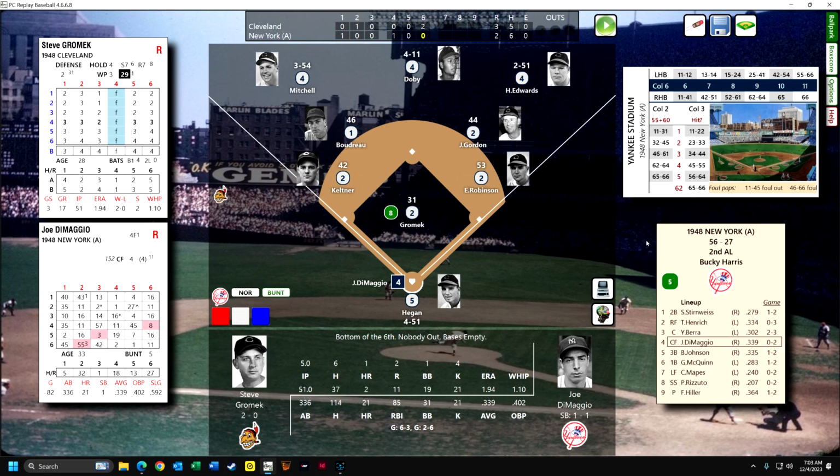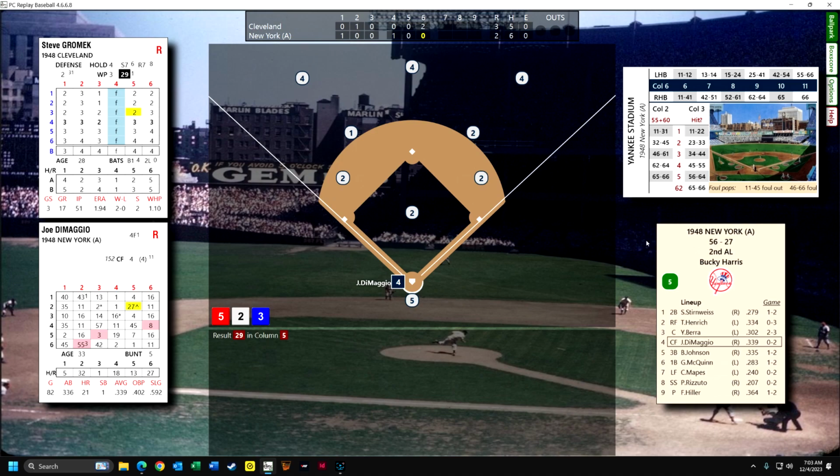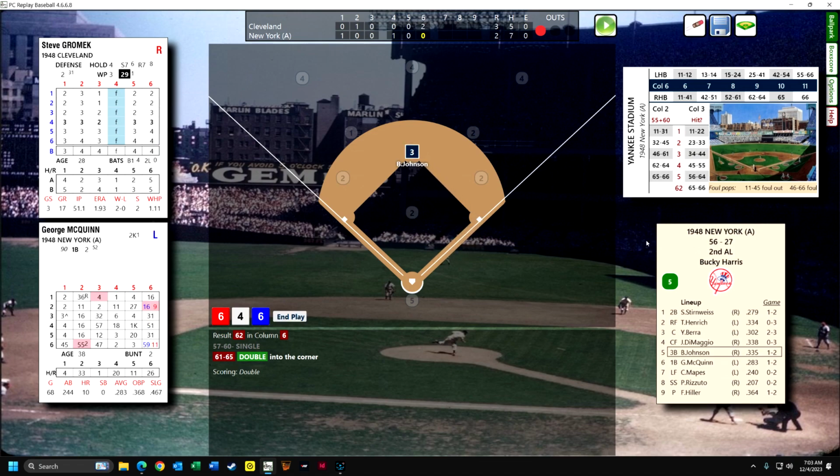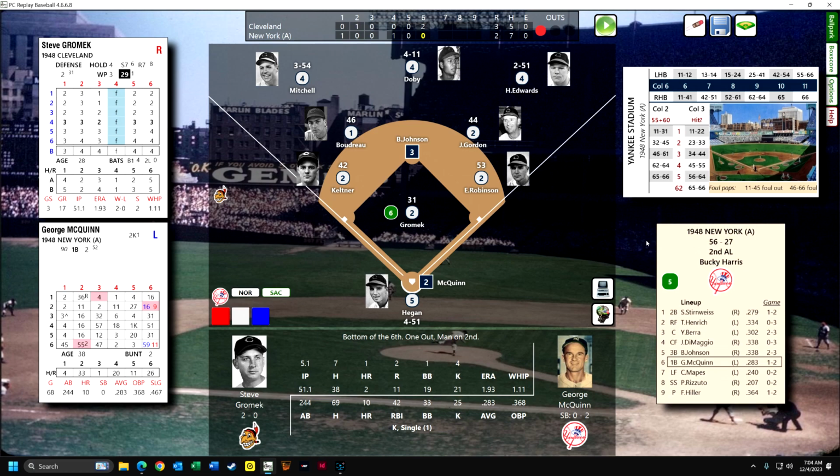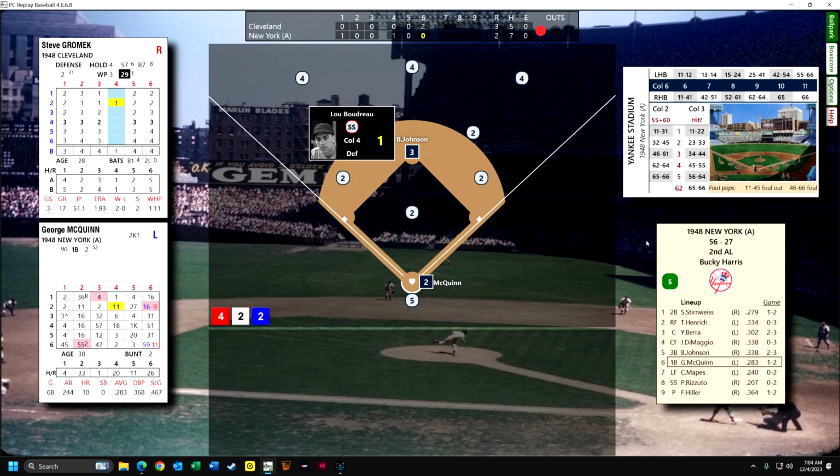Bottom of the 6th, DiMaggio is up. DiMaggio hits a fly out to center. Billy Johnson is up, and he's going to hit a double to the corner. That's the second double of the game. His batting average goes from .335 to .338. Now McQuinn, he has been good, and he has a single in this game.